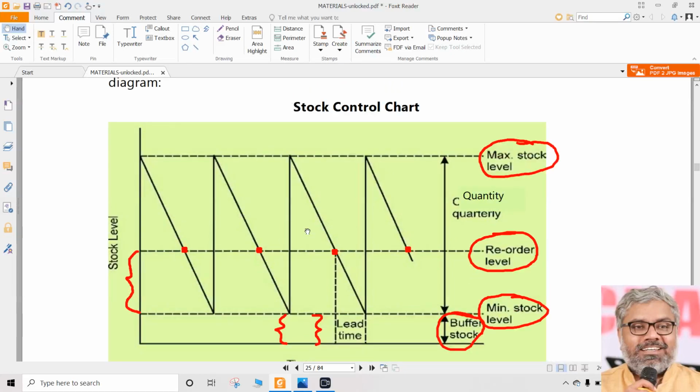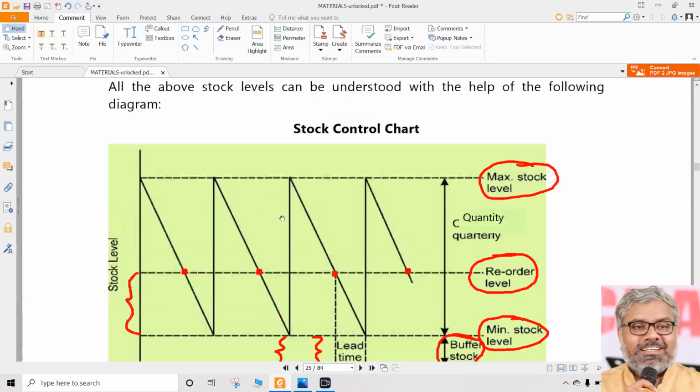formulae. What are the two formulae? You have to remember them always. One is maximum consumption into maximum lead time. Second one is minimum stock level plus average consumption into average lead time. That's what is the reorder level formula. Clear? These are the various levels maintained by any organization.